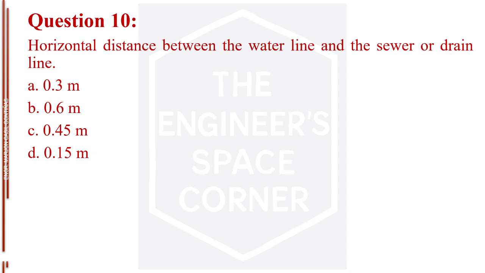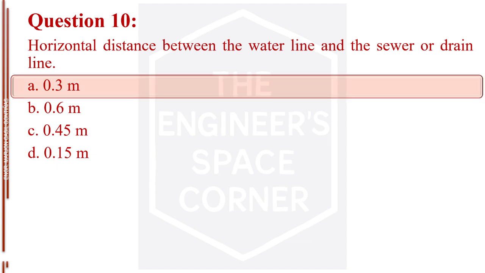Question number 10. Horizontal distance between the water line and the sewer or drain line. Letter A, 0.3 meter. Letter B, 0.6 meter. Letter C, 0.45 meter. Letter D, 0.15 meter. The answer is letter A, 0.3 meter.